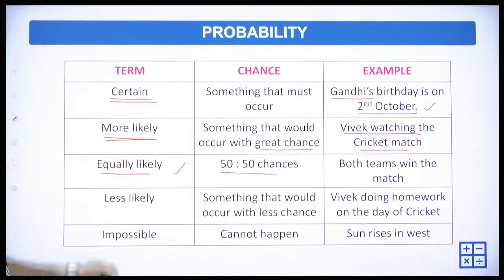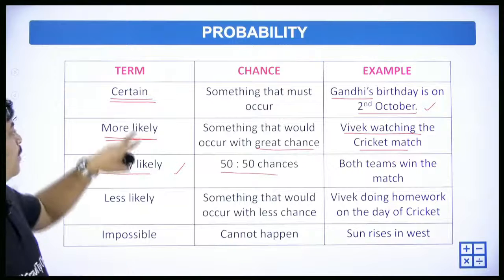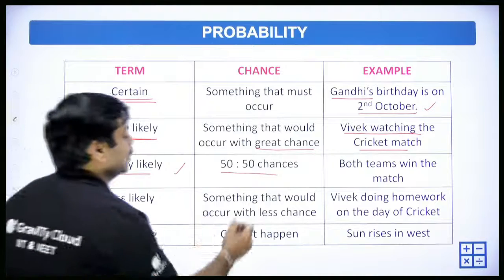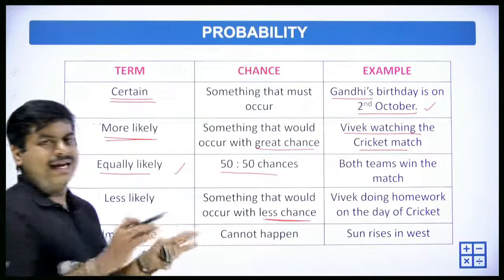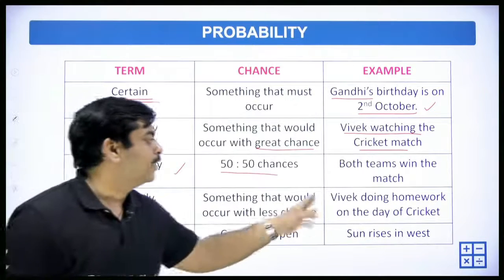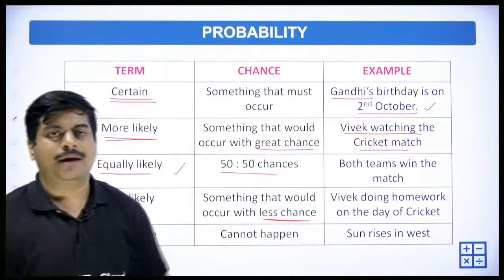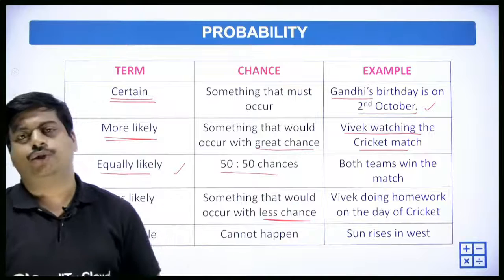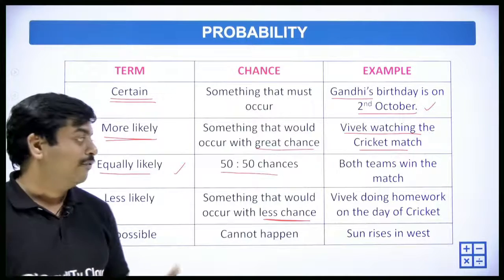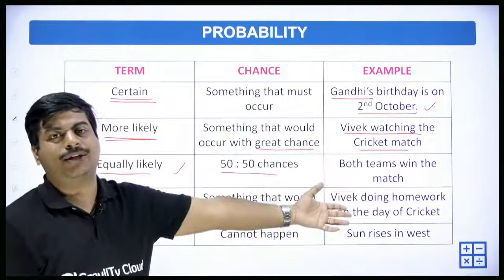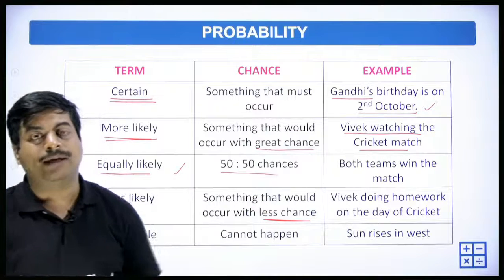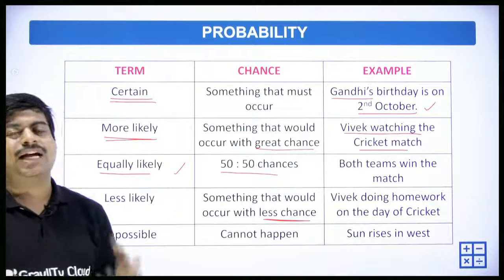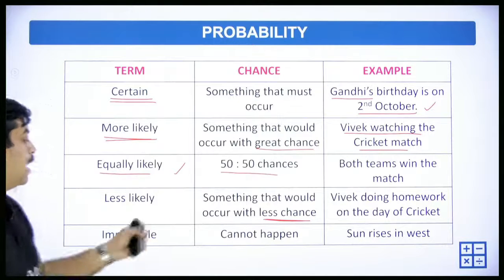And what's the next one? Less likely. We have more likely and less likely, and it's exactly the opposite. It is something that would occur with less chance. I don't say it doesn't happen. Take Vivek doing homework on the day of the cricket match. The match is going on, but Vivek has a lot of homework to do. If he completes the homework, he can see the match, otherwise it will be very difficult. So there is less chance because he has homework.